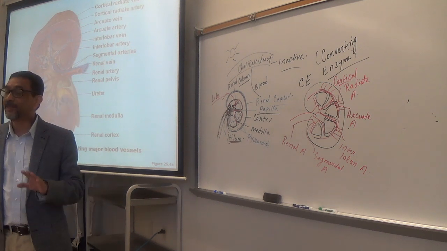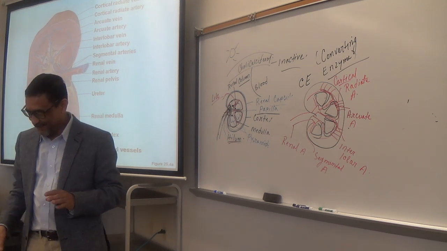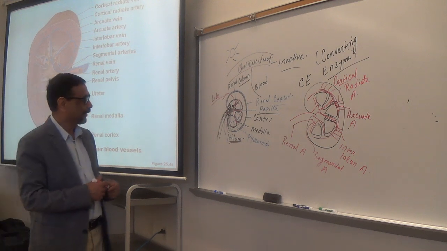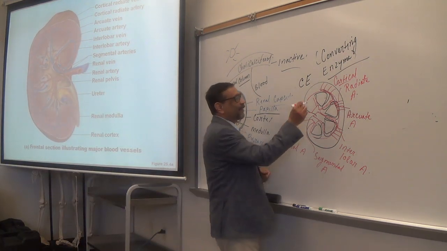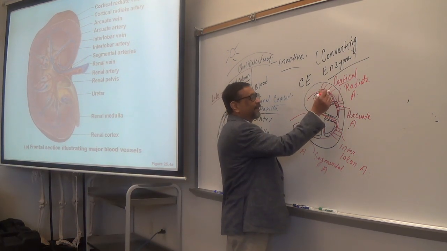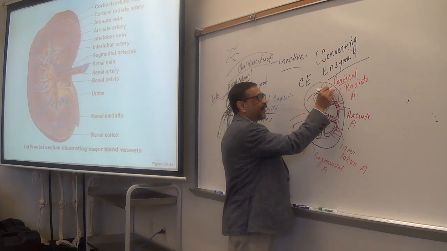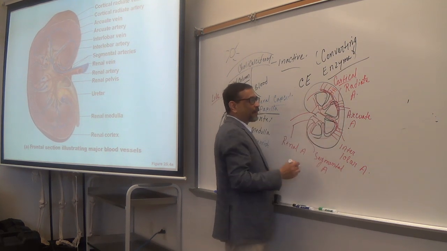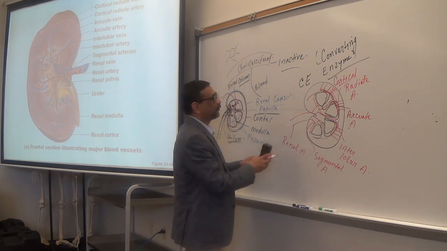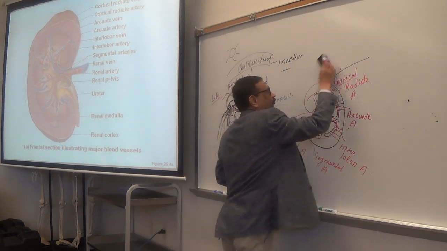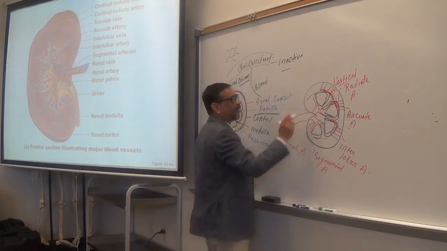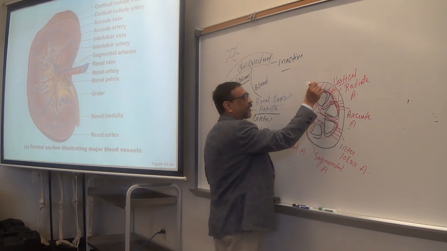Okay, but we're not done yet. Still, we need to go. From the cortical radiate, arterioles, that means small arteries, arise like this. And these are called afferent arterioles. Now these are so small, so these are called arterioles.